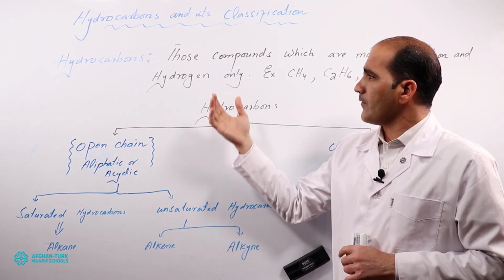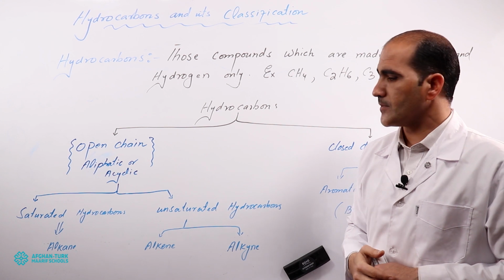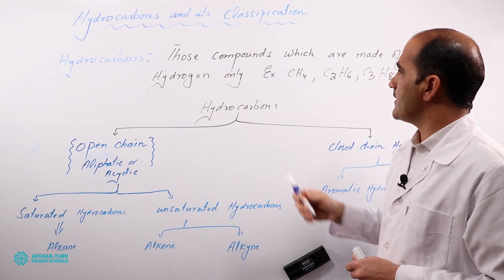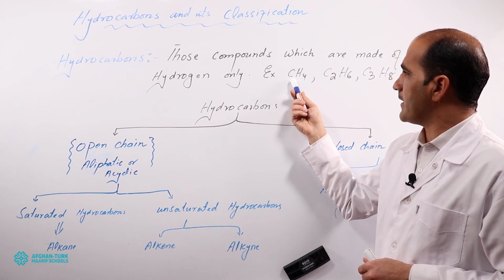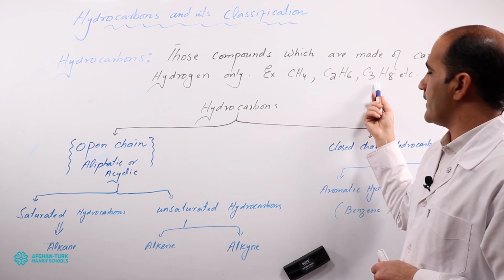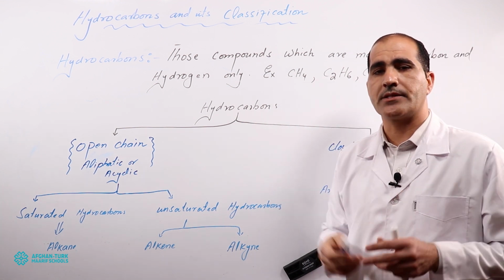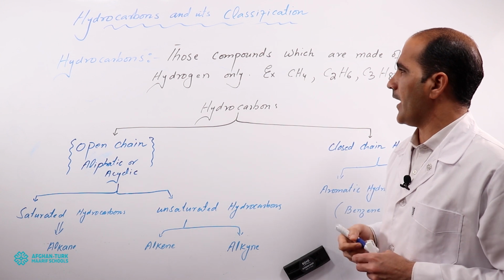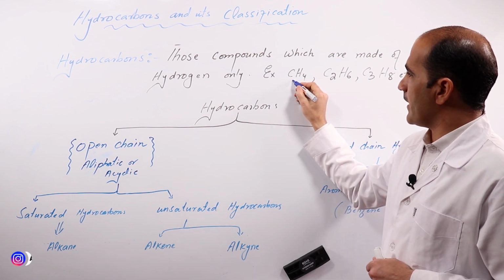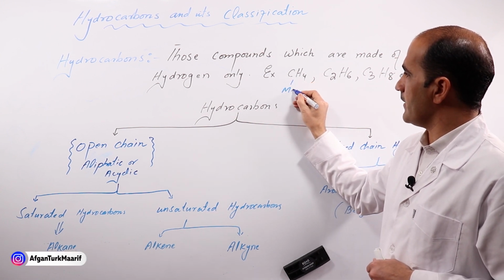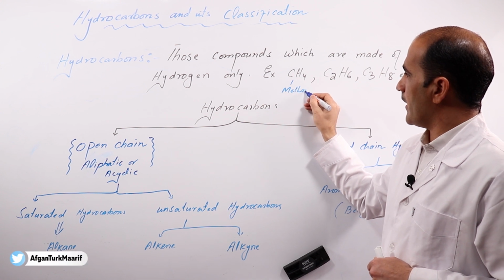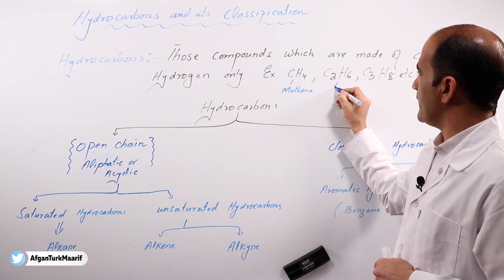Now if you think about their examples, you can see the first members: methane, ethane, propane, and so on. There are so many examples of hydrocarbons. So this is methane, you can see it here, and this is called ethane.